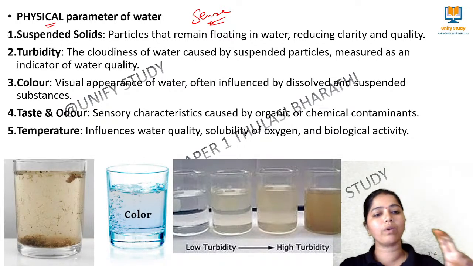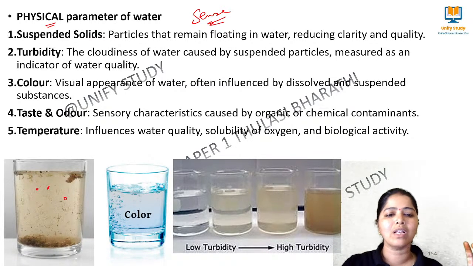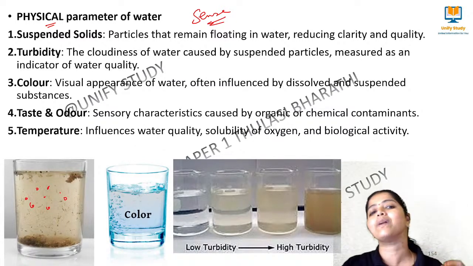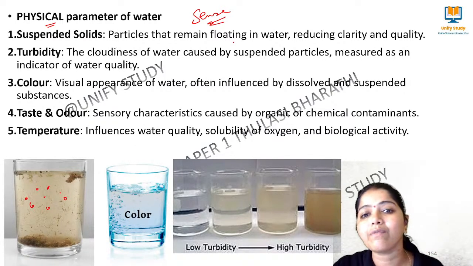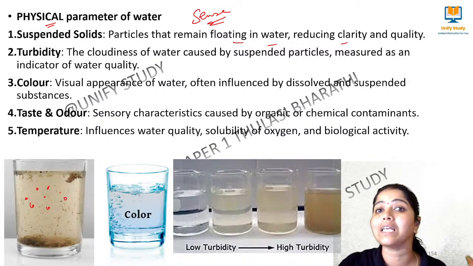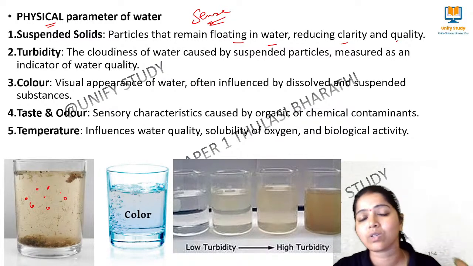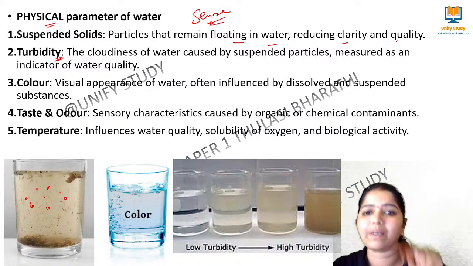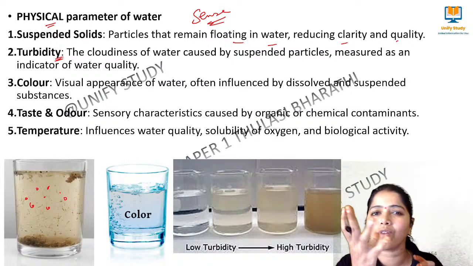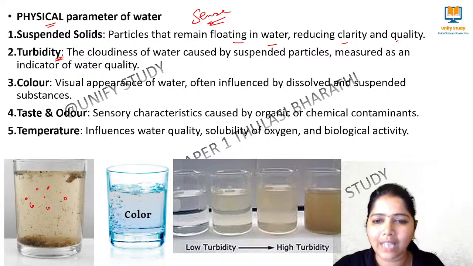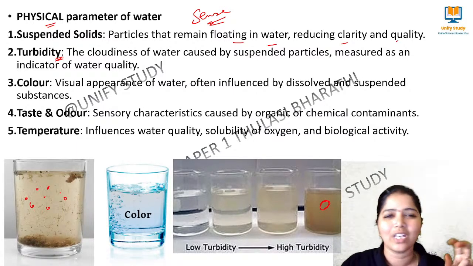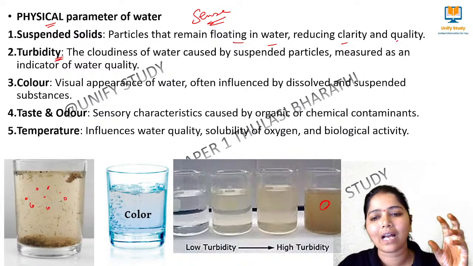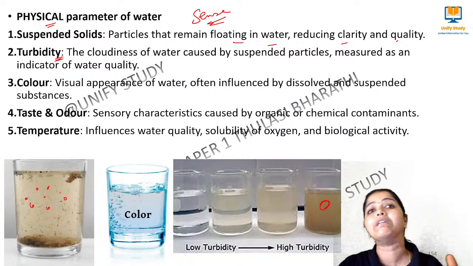So when I look at the water, I can see some small solids, some dust. I am able to see them, and we call them suspended solids. These are the particles that remain floating in the water, which reduce the clarity and the quality of the water. Next one, turbidity. Turbidity means what? Because of those suspended particles, there will be some kind of cloudiness. I don't know how to say that in English. In Tamil we say Kalangal. So that we call turbidity of the water.